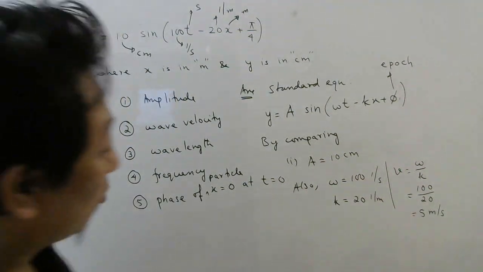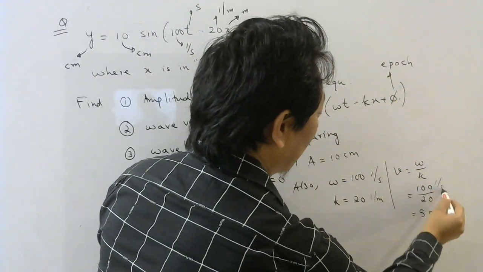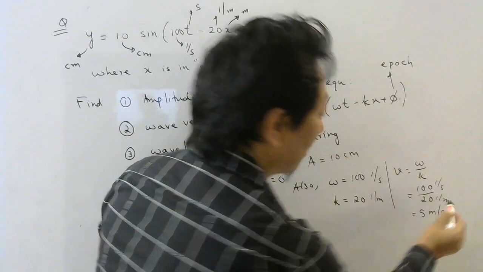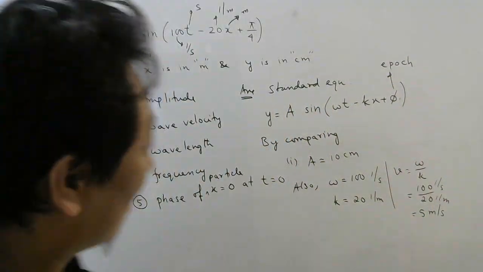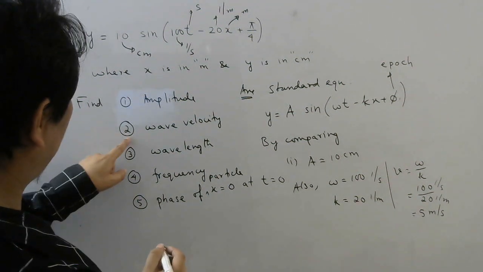Why did meter come in the numerator? Because this 100 is per second and 20 is per meter. So meter will go in the numerator. That's how the units will come out nicely. Then this part is over.